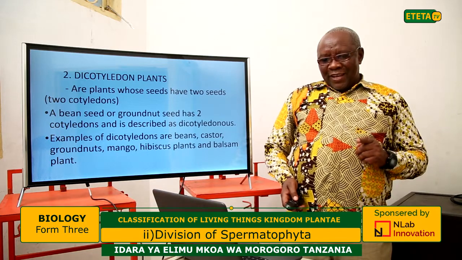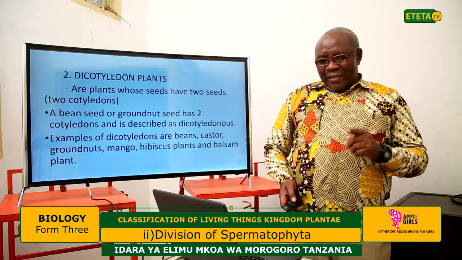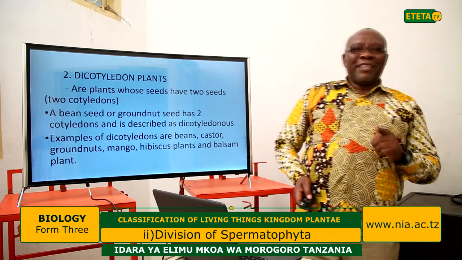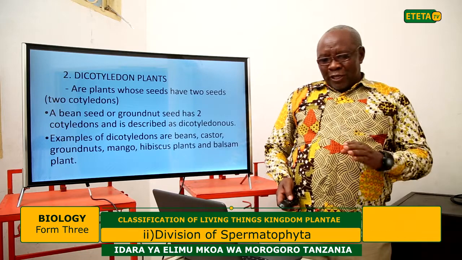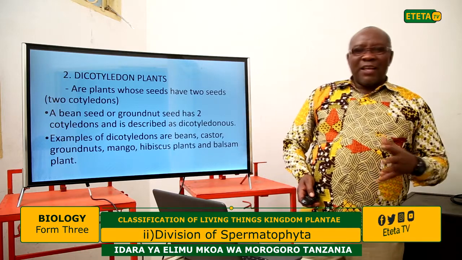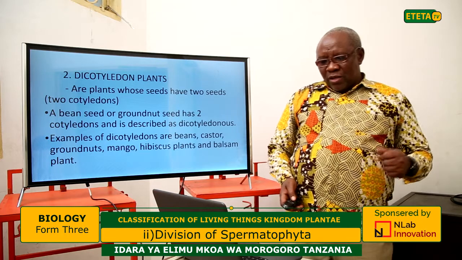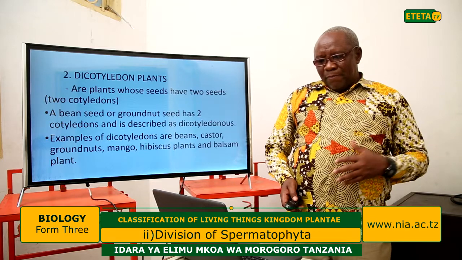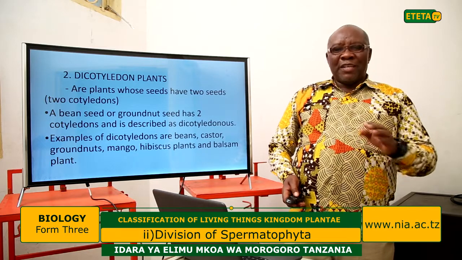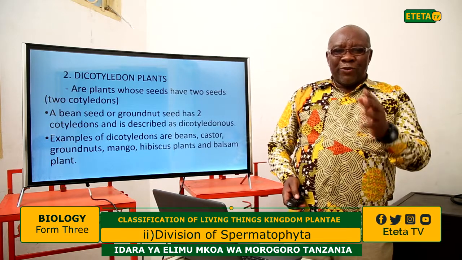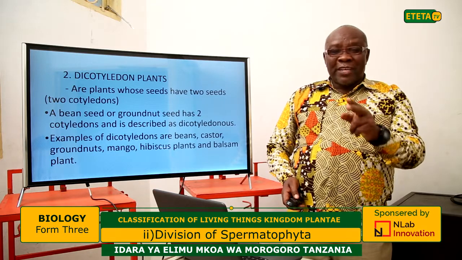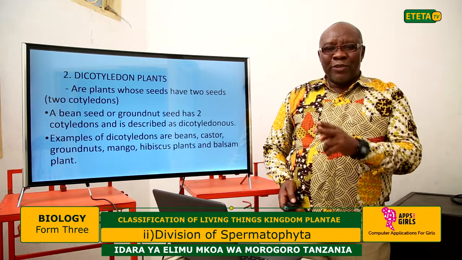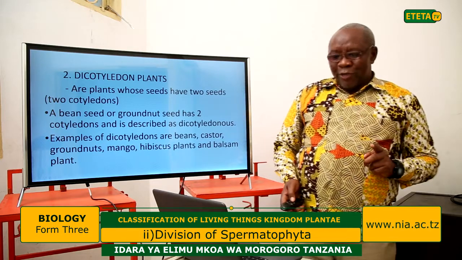A bean seed or groundnut seed is a good example of dicotyledons, where the seeds contain two cotyledons. Other examples include the castor oil seed, the mango, and the hibiscus plants. So those are the examples. The main idea is that the seeds produced from the ovules of dicotyledons contain two cotyledons, while the mono has only one cotyledon.